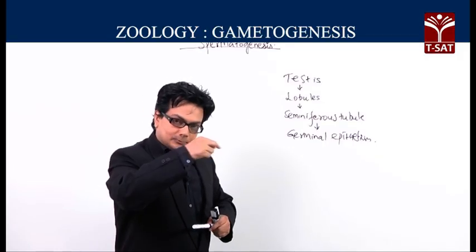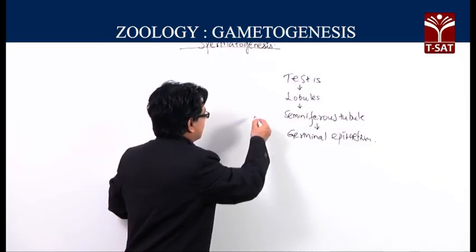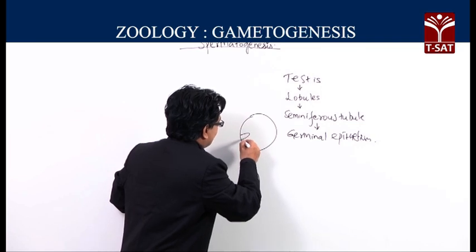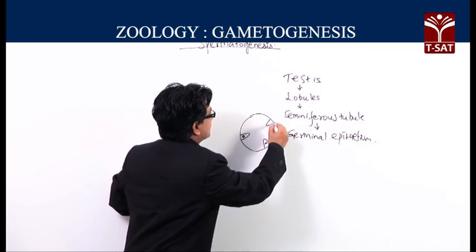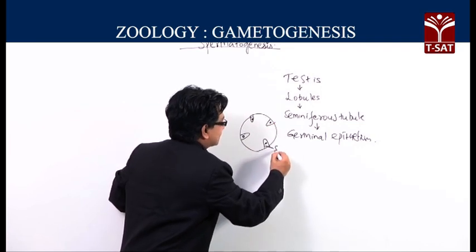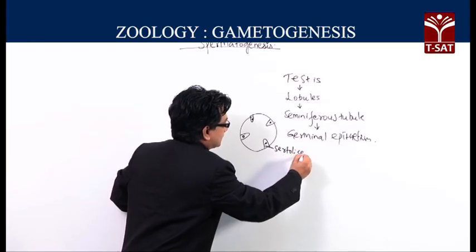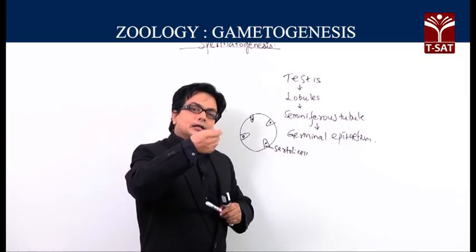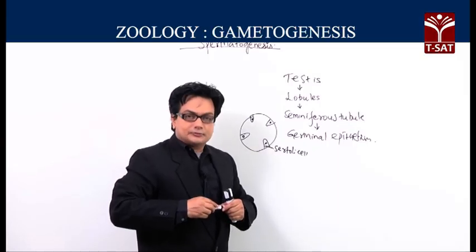Now, interspersed between the germinal epithelial cells, suppose this is the seminiferous tubule, we know that in between we will find these specialized cells called the Sertoli cells. The Sertoli cells do have a role at the ending of the spermatogenesis.